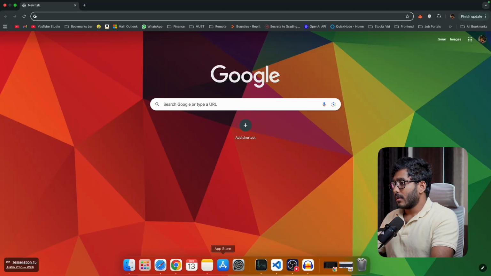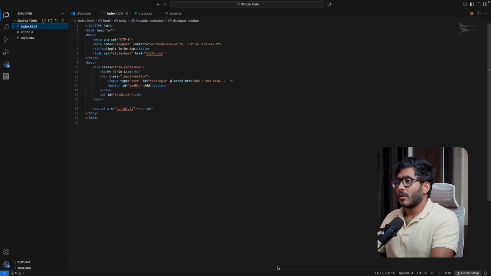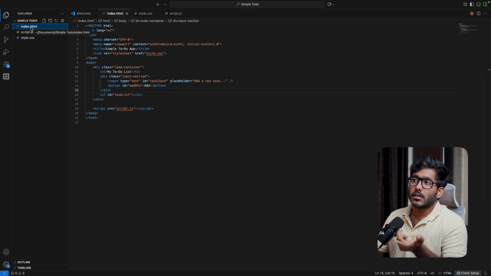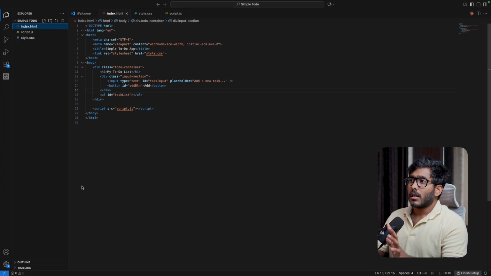All right. So you can see, this is my Visual Studio Code. For people who don't know what Visual Studio Code is, this is an IDE, or development environment, where you write your code. It's a tool that you can write your code in. In this you can see three files here: index.html, script.js, and style.css. This is a simple application.